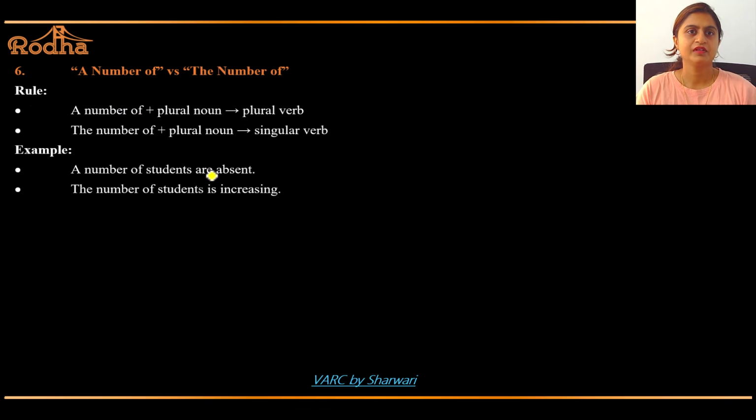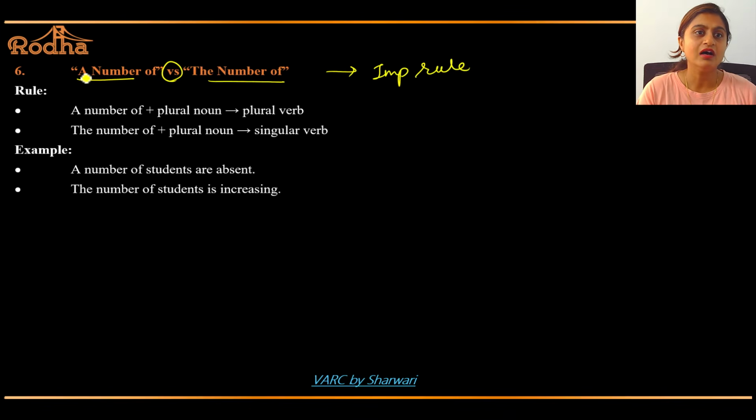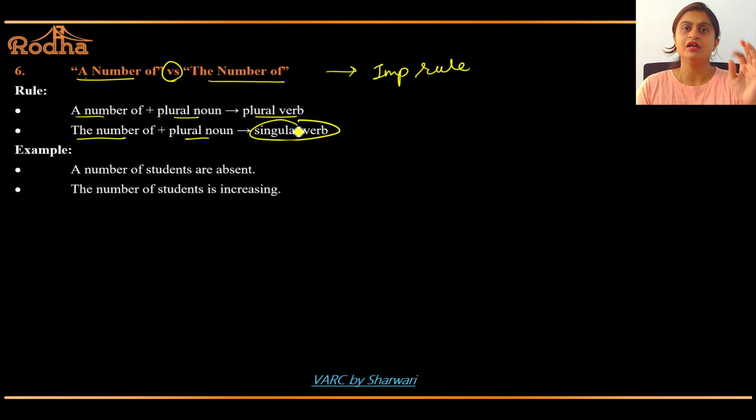Okay? Now, a number of versus the number of. This is a very important rule. A number of plus plural noun, plural verb. The number of plus plural noun, verb will be singular. So, the number is singular, a number is plural. Remember it like this.